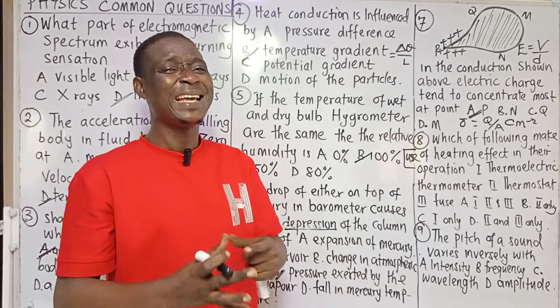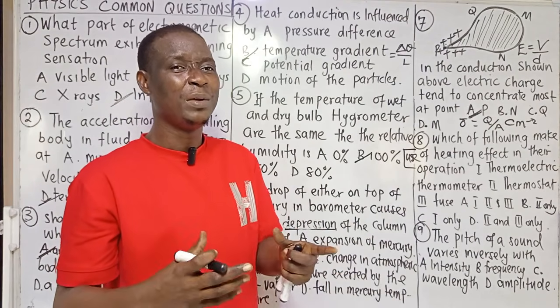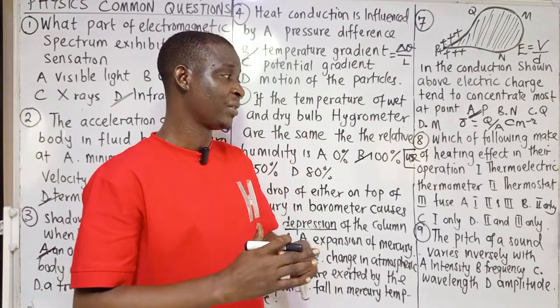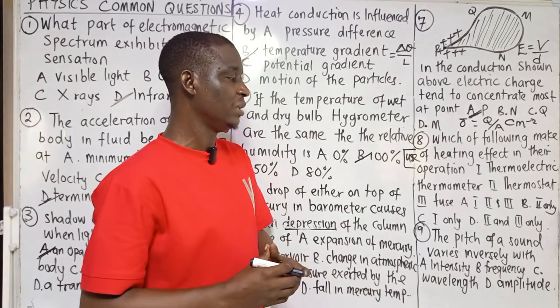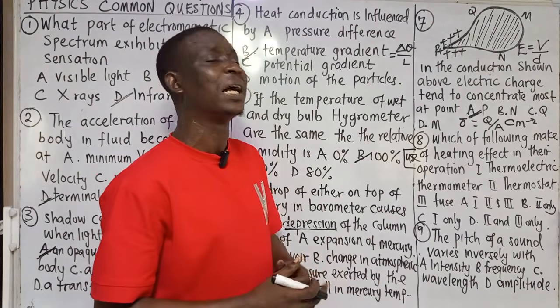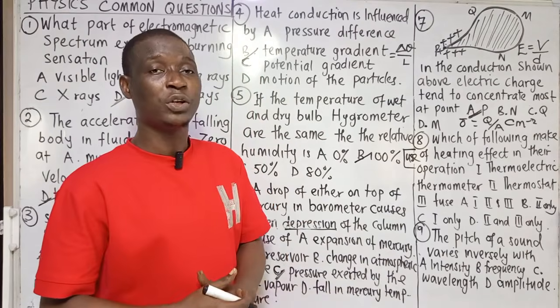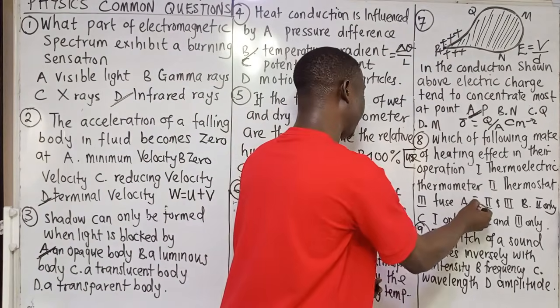Don't forget that when there is no change in temperature, it means that the system is under thermal equilibrium. That means it's balanced. So it makes use of heating effect. Number 2 says thermostat. Yes, thermostat makes use of heating effect. Then fuse also makes use of heating effect. So I will go with 1, 2, 3.